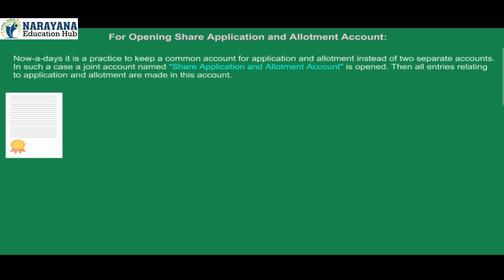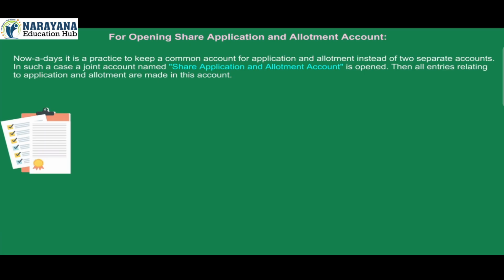Opening share application and allotment account. Nowadays, it is practice to keep a common account for application and allotment instead of two separate accounts. In such a case, a joint account named share application and allotment account is opened. Then, all entries relating to application and allotment are made in this account. When a joint account is maintained, the journal entries are recorded in the following manner.